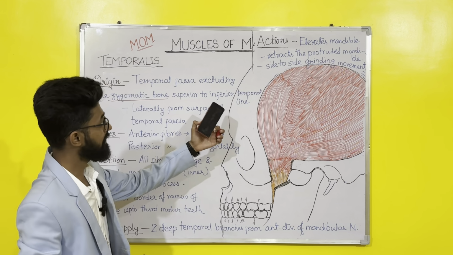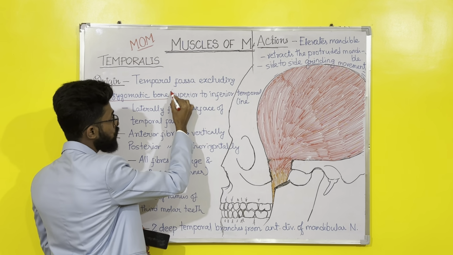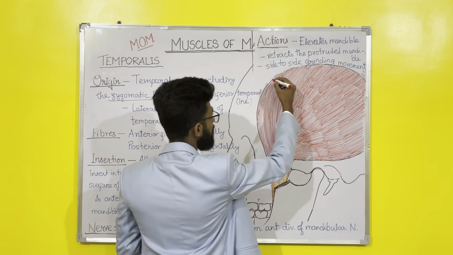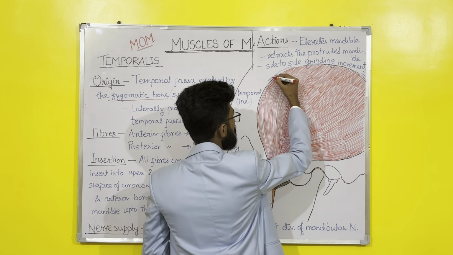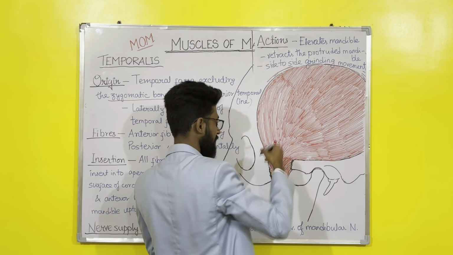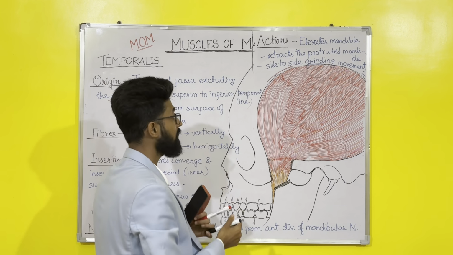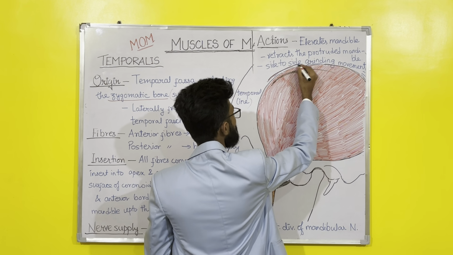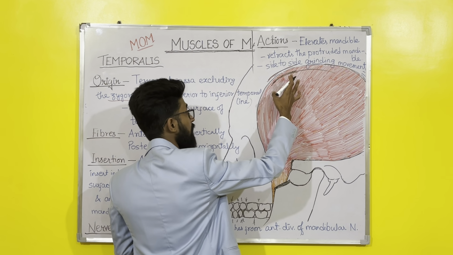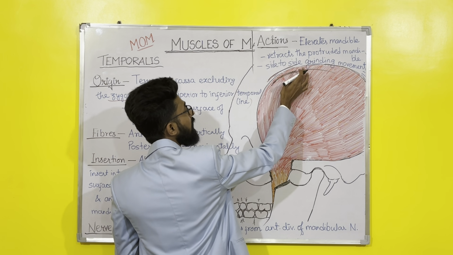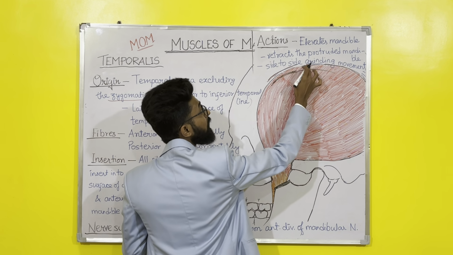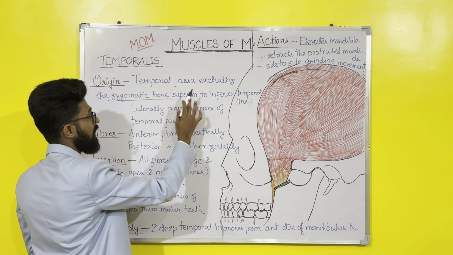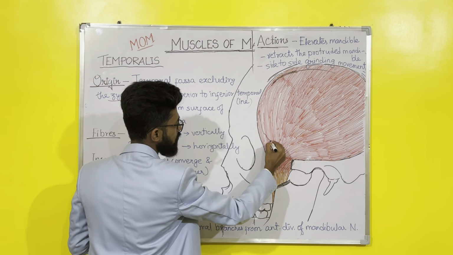Now the exact location on the temporal fossa: superior to the inferior temporal line. मतलब यहाँ दो lines है, right? So the one line is this one, suppose this is the superior temporal line, and the other line is behind this muscle, temporalis muscle. Suppose this is here. This is the inferior temporal line and this is the superior temporal line. So temporalis is originating from superior to the inferior temporal line. मतलब inferior temporal line के ऊपर से originate कर रहा है, right? So the point is, it originates from the temporal fossa excluding the zygomatic bone. Zygomatic bone is somewhere like this.